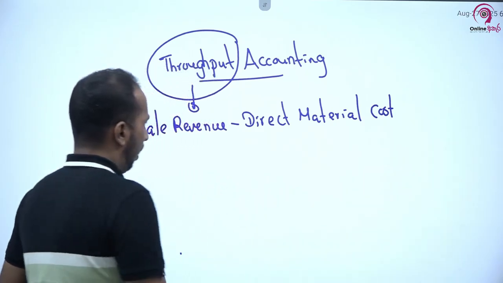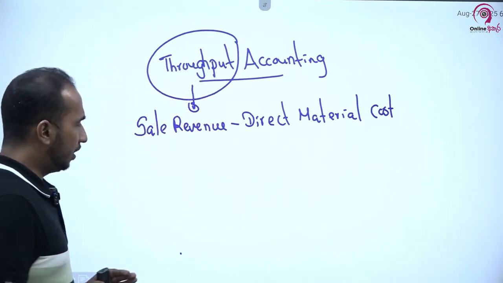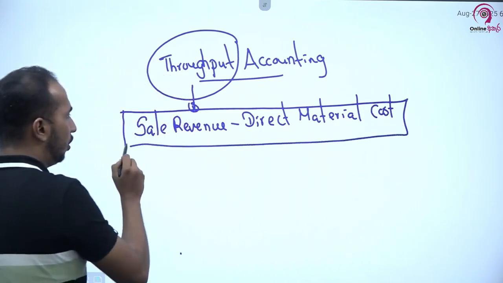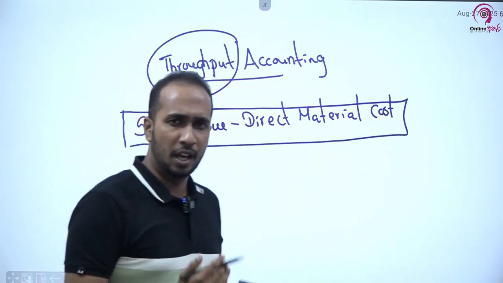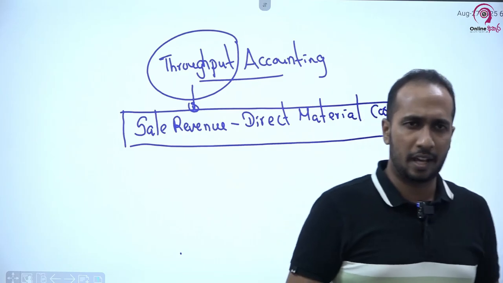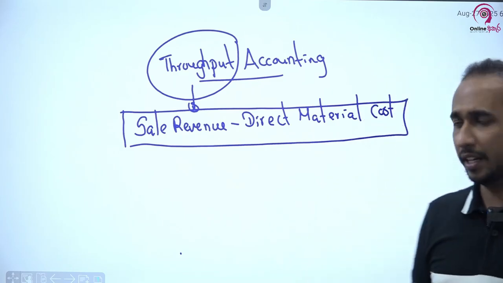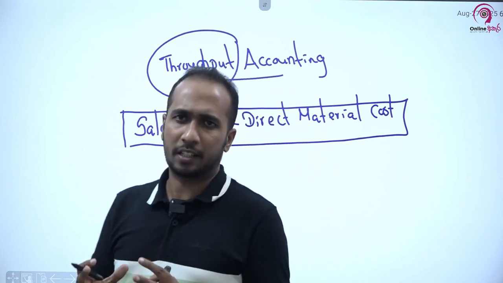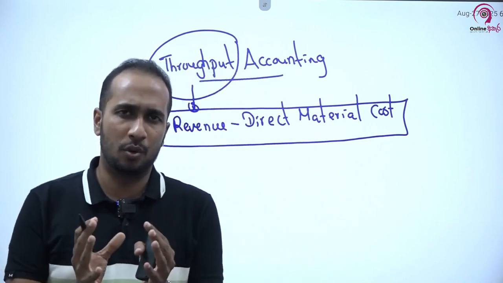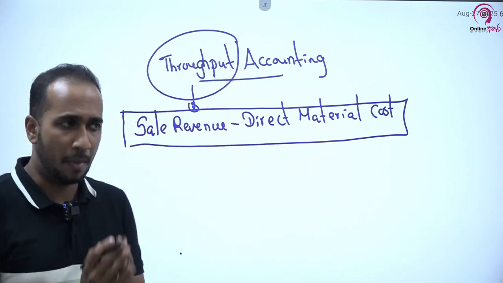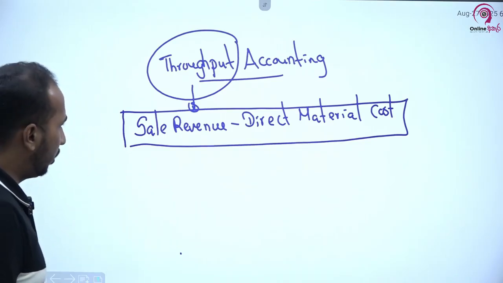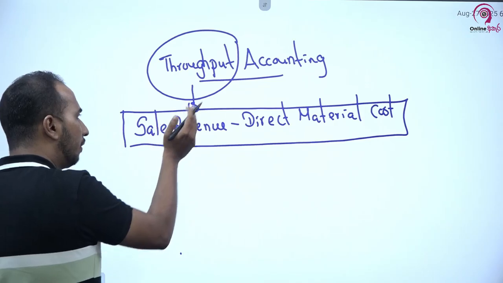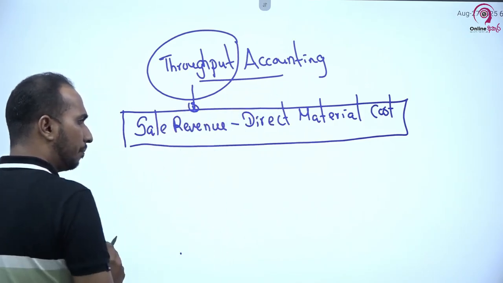This is the most important thing you need to understand. Under throughput accounting, we recognize throughput as sales revenue minus direct material cost. This is the main factor we use to maximize profit. We calculate throughput, or throughput contribution, as sales revenue minus direct material cost.